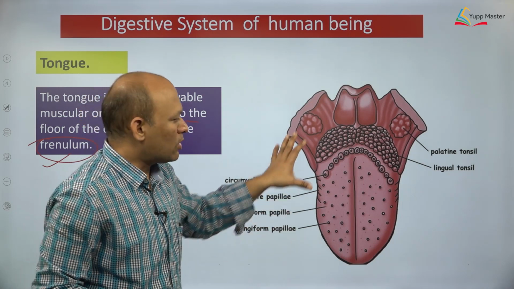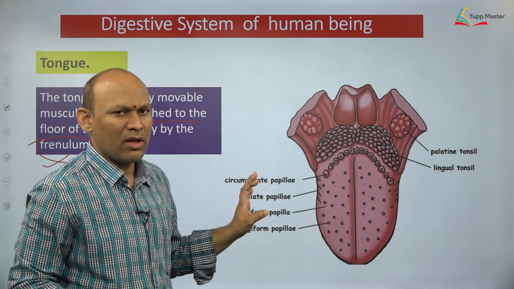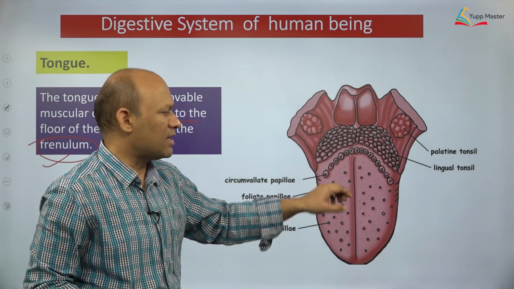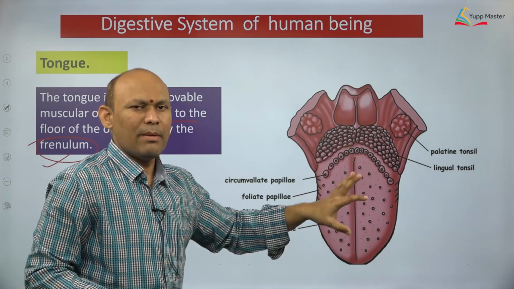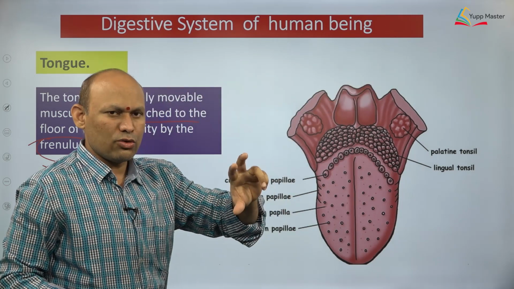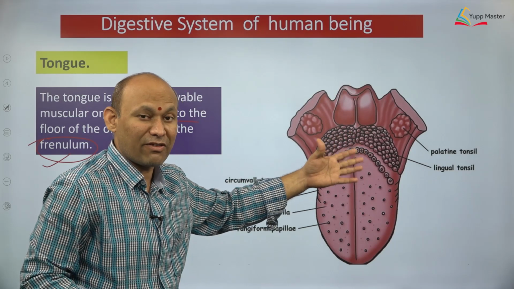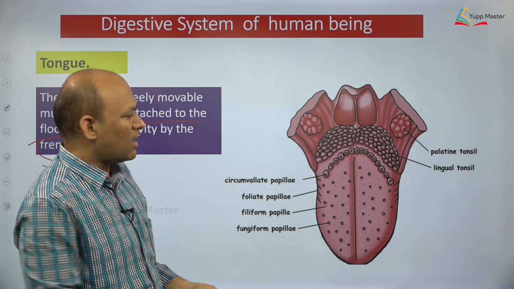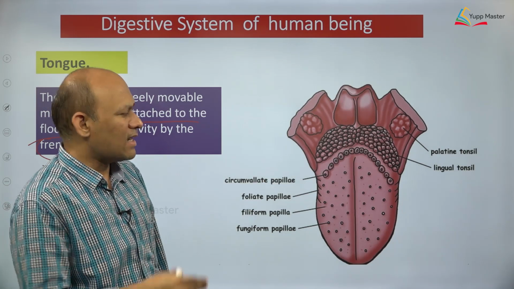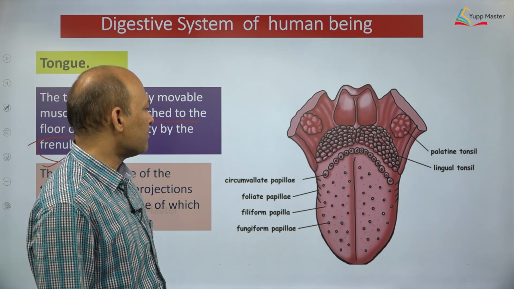So where do you find the tongue? Tongue is present in the mouth cavity, on the floor of the mouth cavity or buccal cavity. It is attached to the floor of the buccal cavity by means of connective tissue, which I have cut. See this. And that connective tissue by which the tongue is attached is called what? Most important, frenulum, dear students, right? Tongue is roughly triangular. It is made up of muscles, right? It's a muscular structure, you need to understand, dear students.